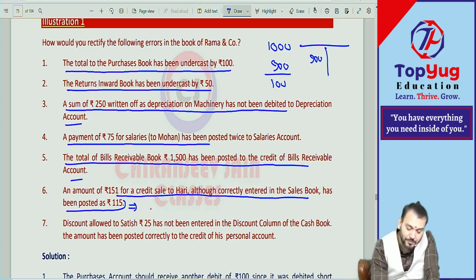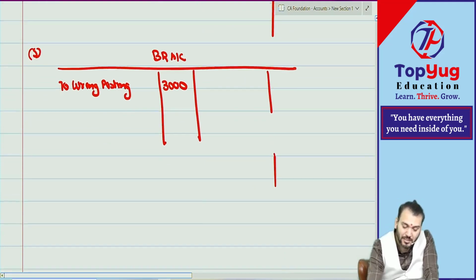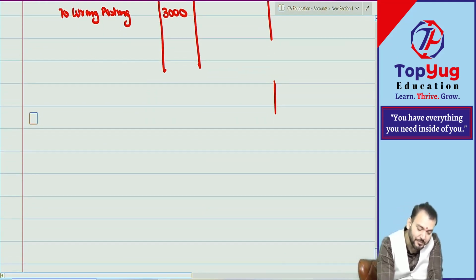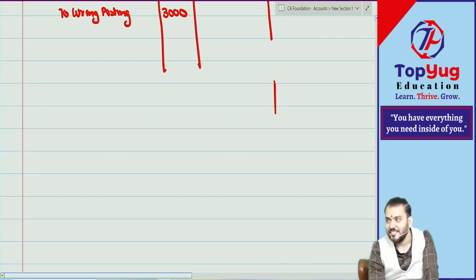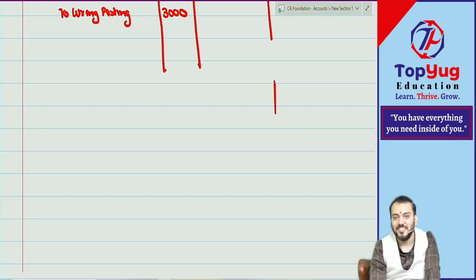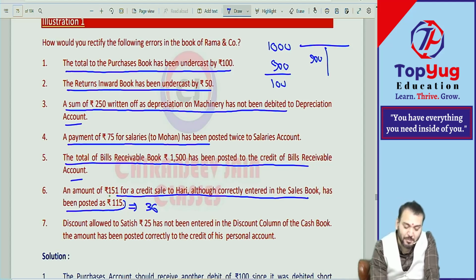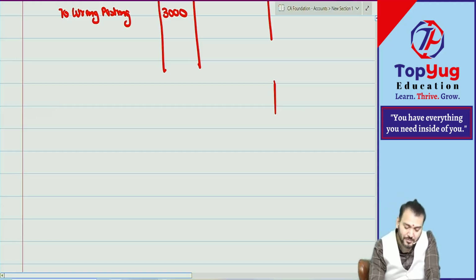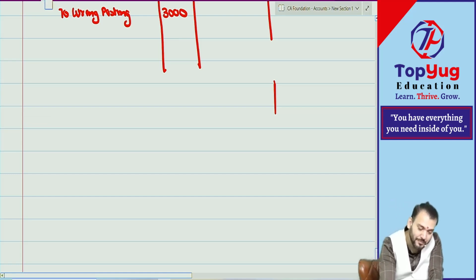How much short? 36. But what will you do? In which side, credit or debit? अरे भाई, Hari is a debtor, it should be debited by 151 but you debited only 115. You should debit more ना. Credit क्यों बोला? Think and say debit ना.